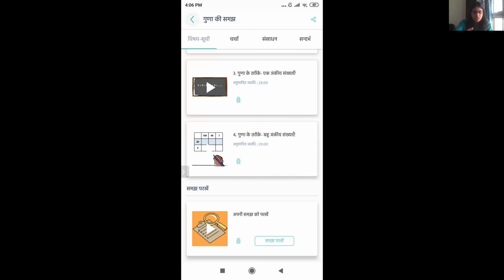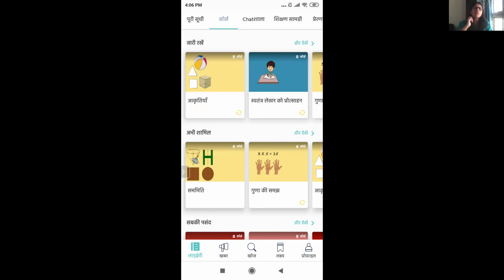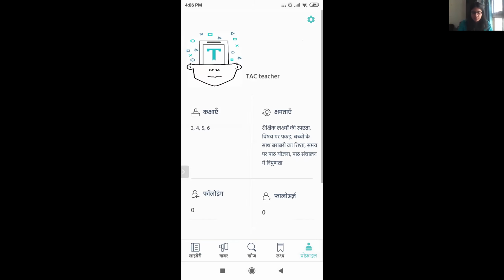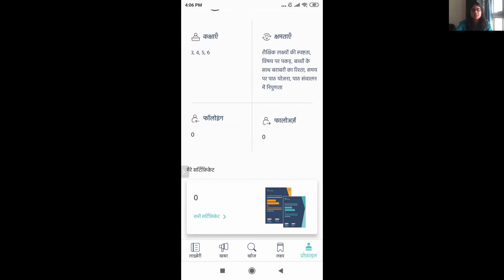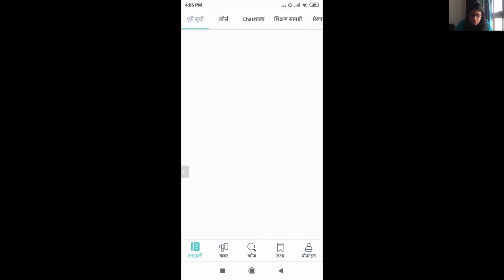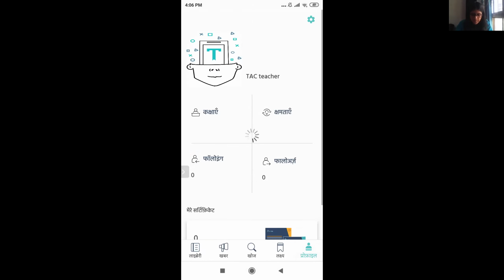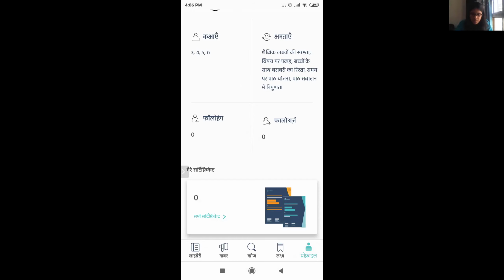Now there's another way to look at all the certificates that you have. Now I'm on my home page. I click on profile. At the profile, in the bottom, you can see the certificates. Yes.